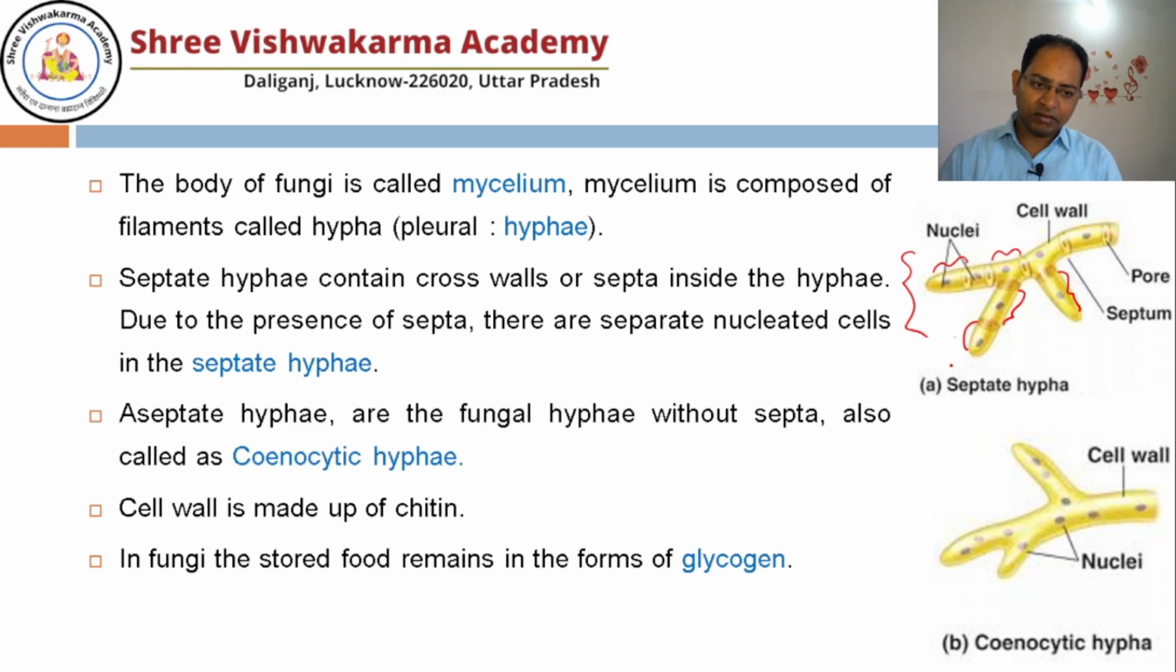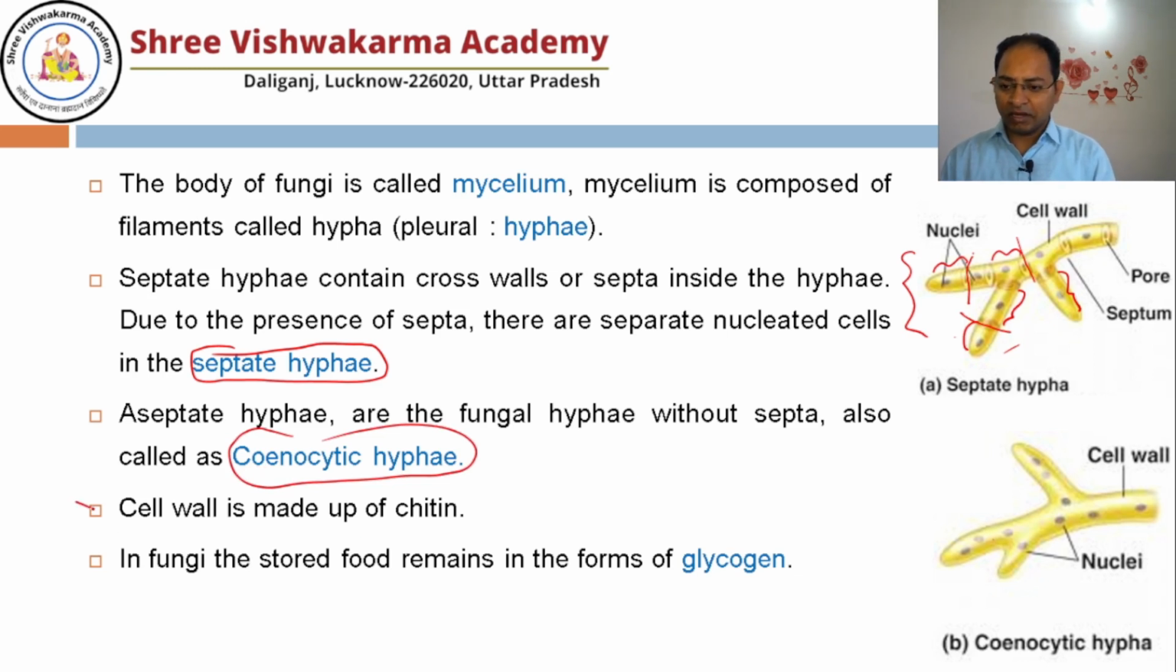In many fungi, you will find that two hyphae are separated by a septum, a cross wall. Those fungi whose hyphae are separated by septa are known as septate hyphae. You will also see in many fungi that although hyphae are there, there is no separation by septa. Those fungi are known as cenocytic hyphae.